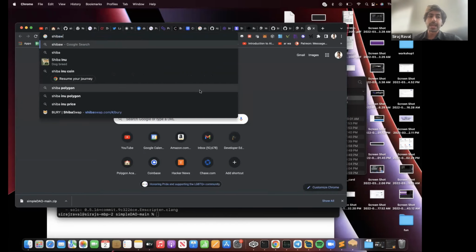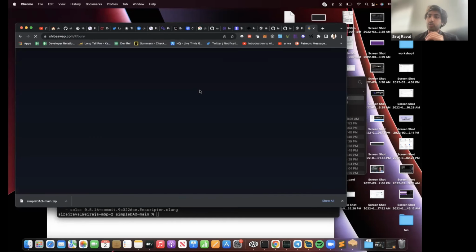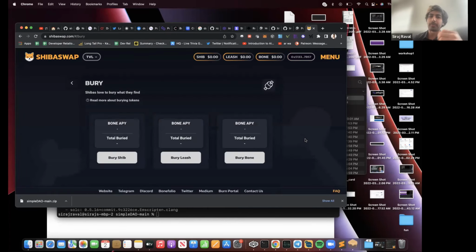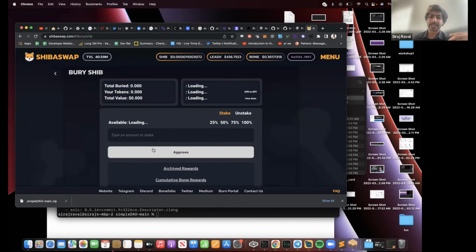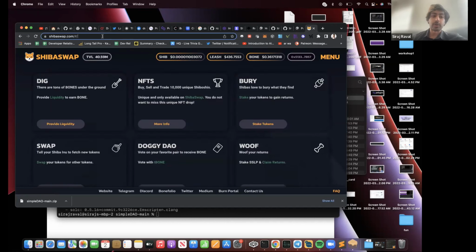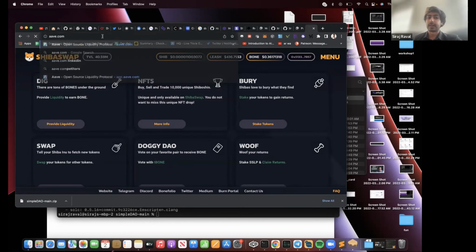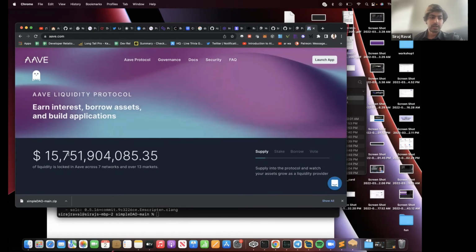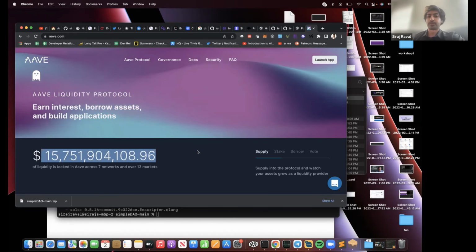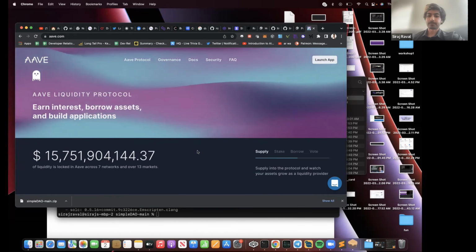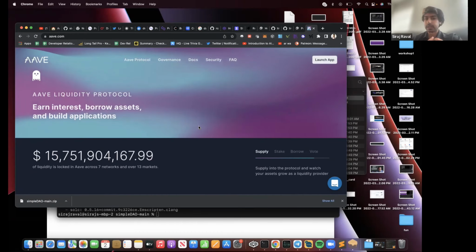And if you use any of the direct Ethereum-based ERC20 tokens like Shiba Swap or whatever, you're going to have to pay huge amounts of gas fees to do anything, like staking. And I got burned a lot on this, so I know very much how that works. But if you go to, say, one of the Polygon dApps, and there's 19,000 of them now, like Aave, it's got $15 billion worth of liquidity locked in.